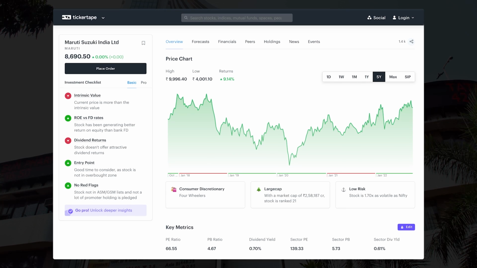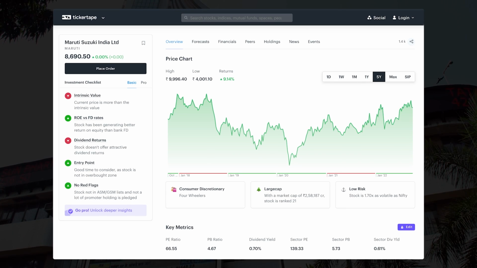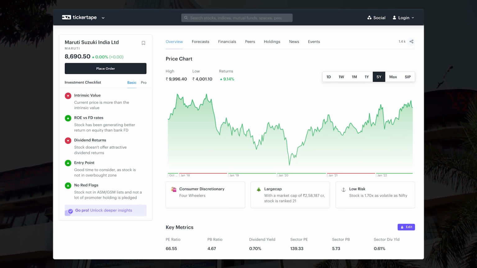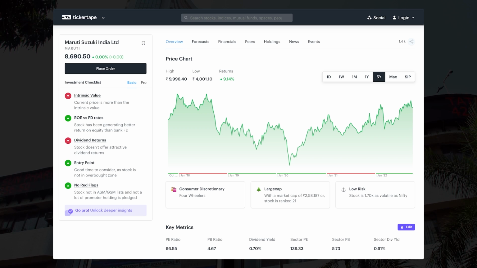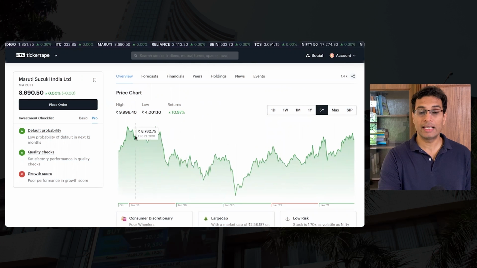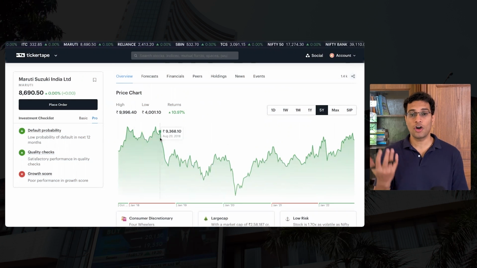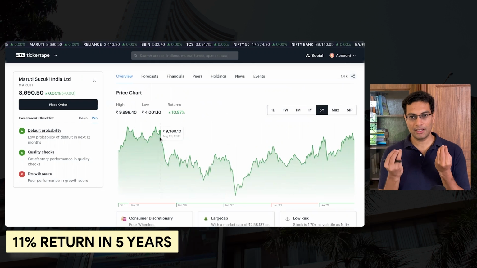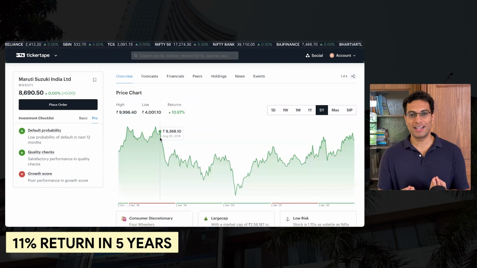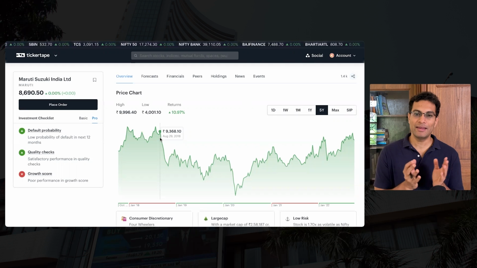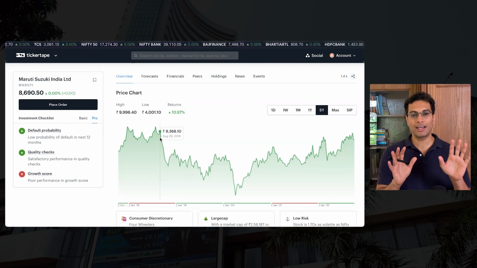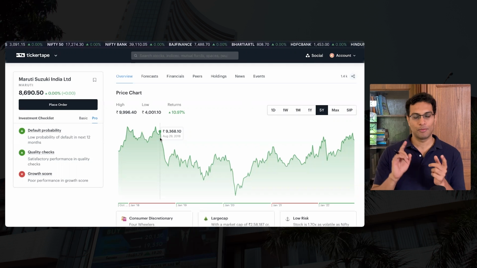The third stock that I would like to speak about is Maruti Suzuki Limited. Okay, so first things first, the stock has performed really badly in the last 5-6 years. For example, if you consider the last 5-year window, you will see that the stock has given just 11% return. One of the most prominent names in India, and it has performed really badly in the last 5 years. Total return becomes like 11%. So this is point one.